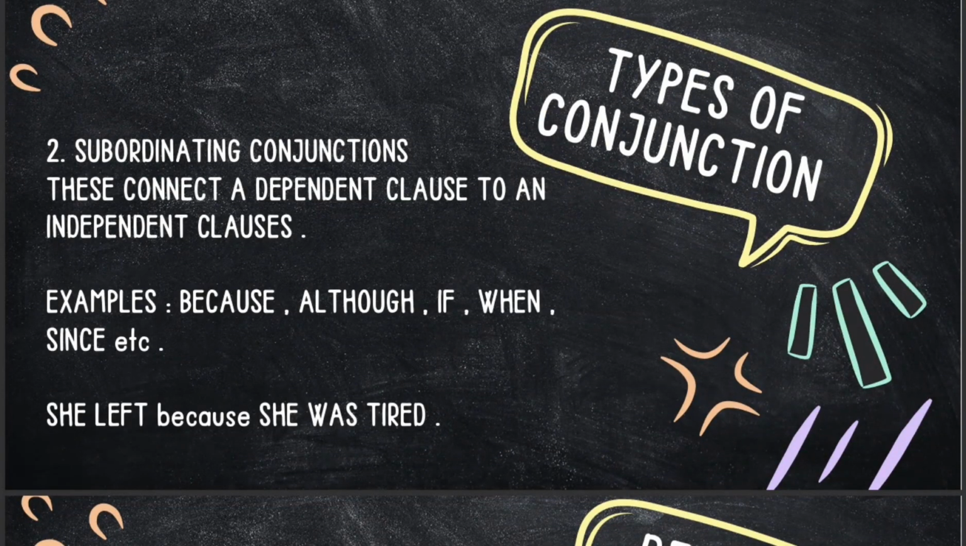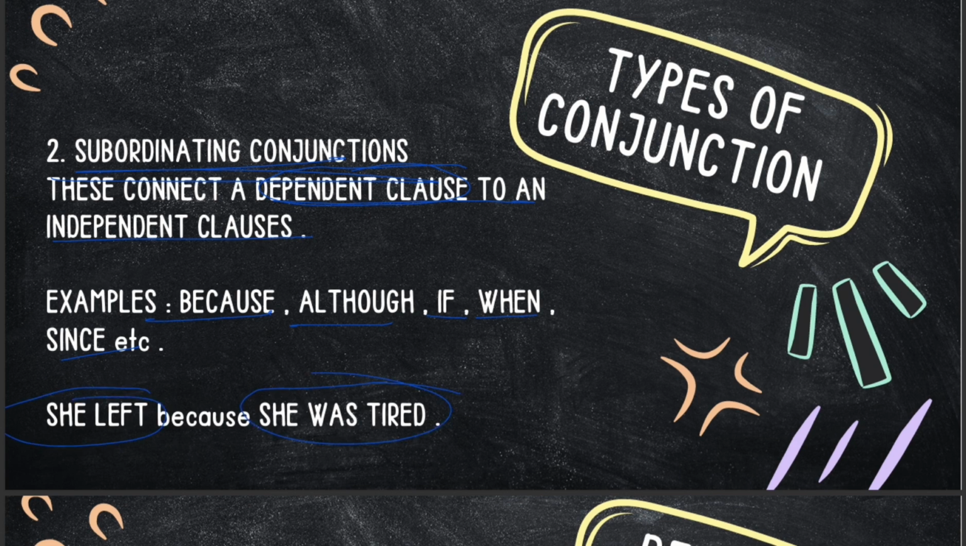The second type of conjunction is the subordinating conjunction, students. These connect a dependent clause to an independent clause. I'll come to what we mean by dependent clause in a moment. But let's have a look at the conjunctions used as subordinating conjunctions, which are because, although, if, when, since, etc. Now, let's have a look at an example sentence. She left because she was tired.